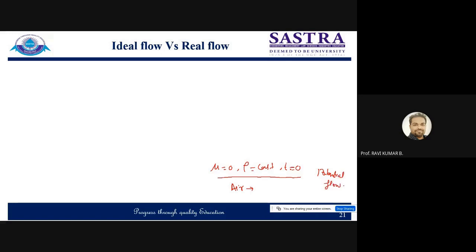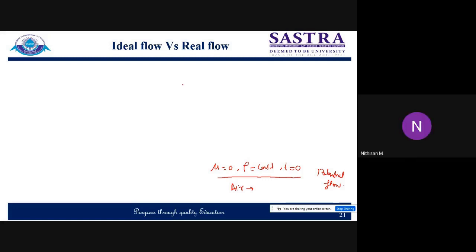Ideal flow. Second case is real flow. Real flow will have a definite value of viscosity, and density will not be constant in the case of real flow. So real flow is a flow in which density, you can say, is compressible, viscous, and unsteady. Unsteady, it may change with respect to time as well. So unsteady, compressible, and viscous flow is known as real flow. So like that you can define ideal and real flow. Is that clear?